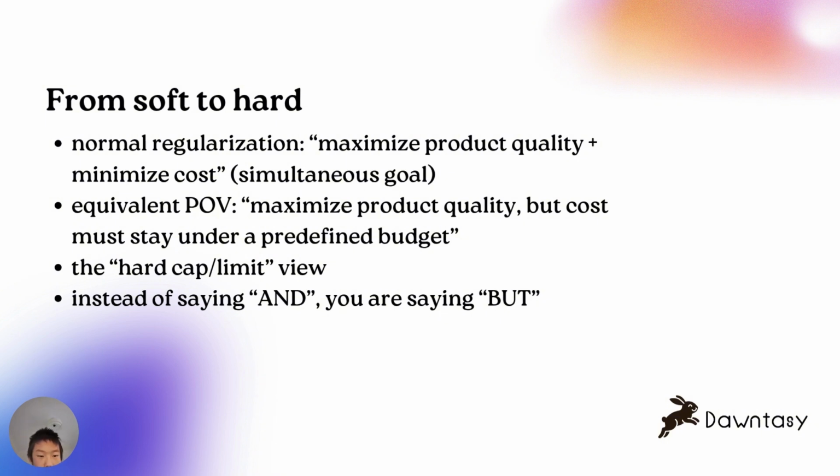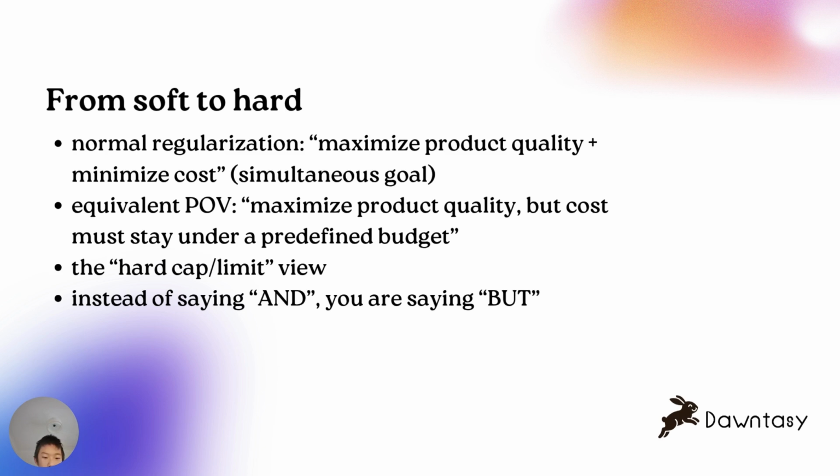But equivalently, we can see this as a hard, constrained view. This is called the constrained view of regularization, and it's where we maximize product quality, but we enforce it such that our cost must stay under a predefined budget. There's a hard cap or hard limit to it. Translating this back to machine learning, this would be saying we want to minimize the empirical risk, we want to minimize that loss, but at the same time, we want to follow the rule or the constraint that our complexity must not exceed a certain cap, a certain hard limit.